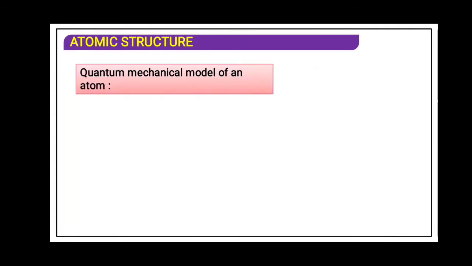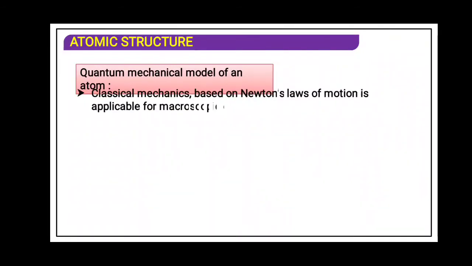Later on, the quantum mechanical model of an atom came into existence. Before that, classical mechanics, based on Newton's law of motion, is applicable for macroscopic objects. Macroscopic object means a big object, not an electron or proton. These are microscopic objects. So for macroscopic objects, due to the particle nature of matter, the classical mechanics theory came into existence,